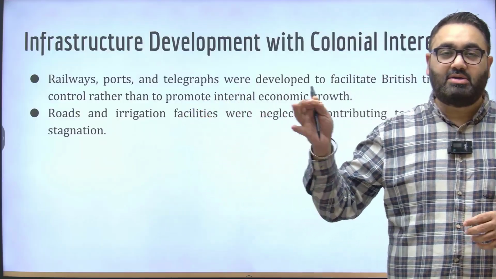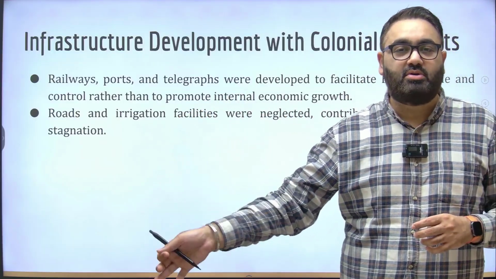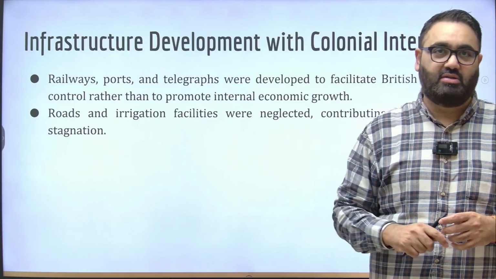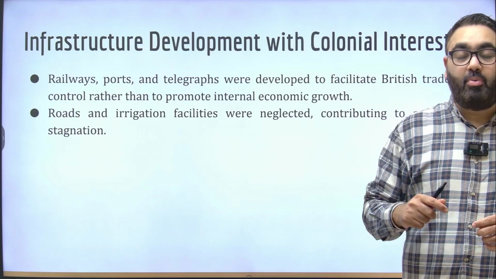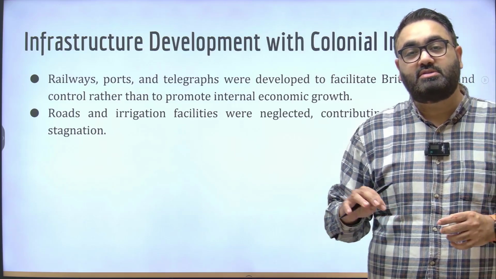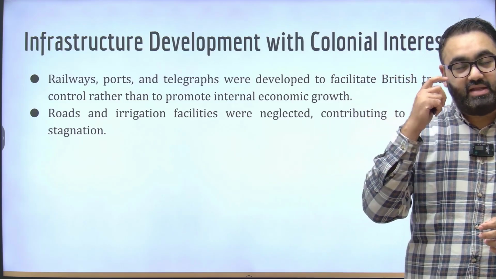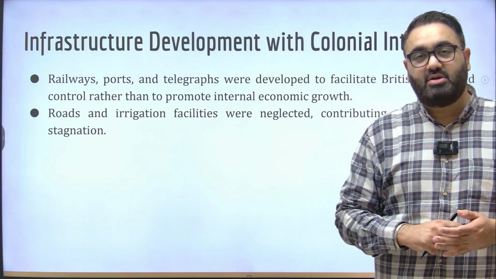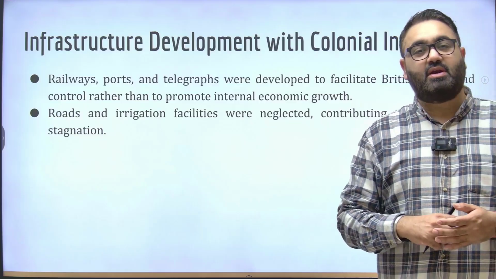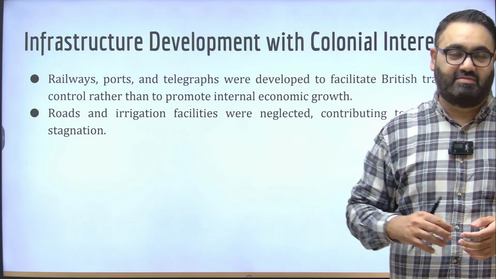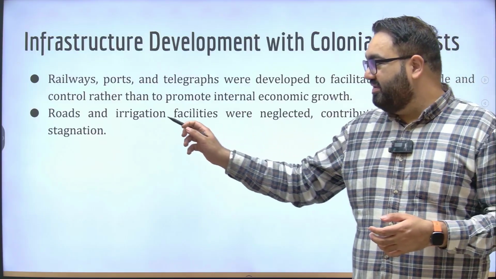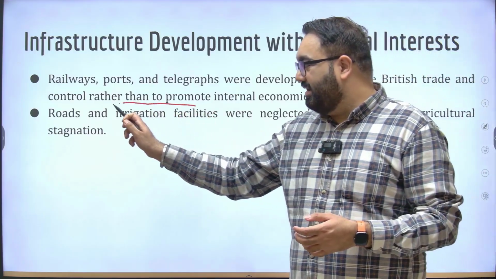So while we do have about 50,000 kilometers of railway tracks to show at the time the British left, it was mainly because the British wanted to transport goods, and transport their troops in case they needed help at one place or the other. Similarly, the ports were built not because they wanted to make it easier for people to travel. It was mainly because they wanted goods to be exported from India to Britain and vice versa.